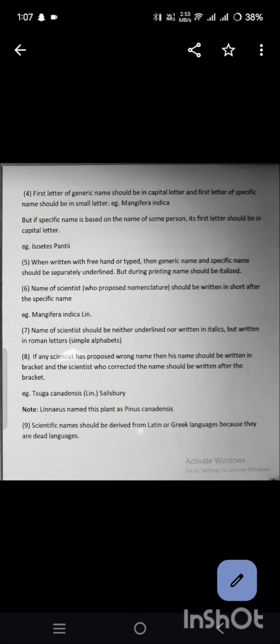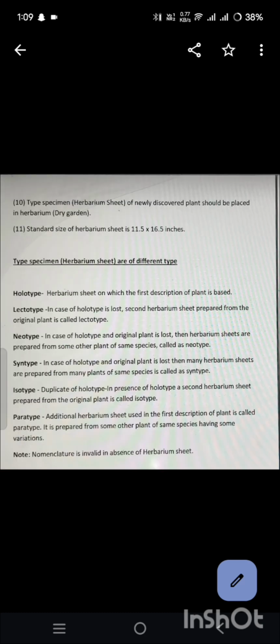Example: Pinus canadensis Linn. This was corrected by Salisbury. Linnaeus named this plant as Pinus canadensis. Scientific names should be derived from Latin or Greek language because they are dead languages. The herbarium sheet of a newly discovered plant should be placed in a herbarium. The standard size of a herbarium sheet is 11.5 by 16.5 inches.